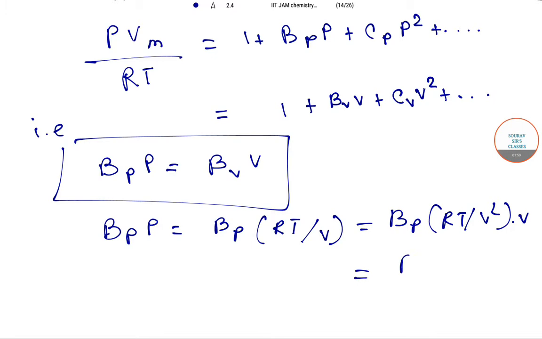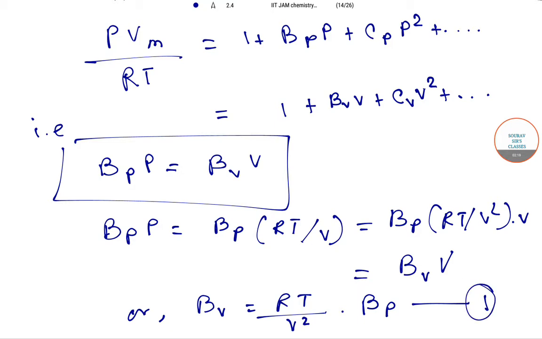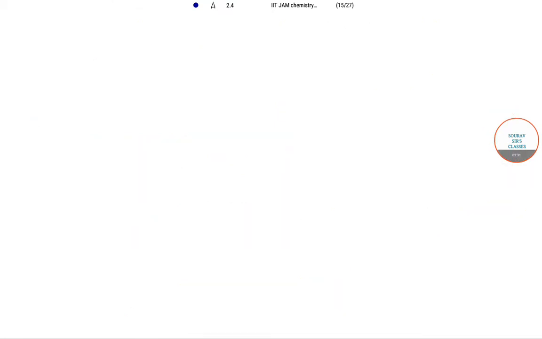So this will be equal to B and capital V. So or we can write B equals RT by V square into B'. So this is our equation 1. B equals RT by V square into B'. Now also given B equals B', and this is our second equation.